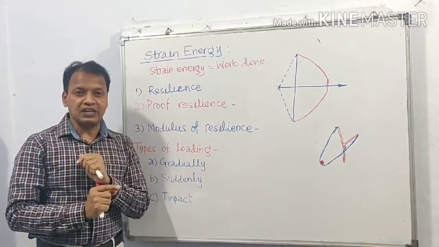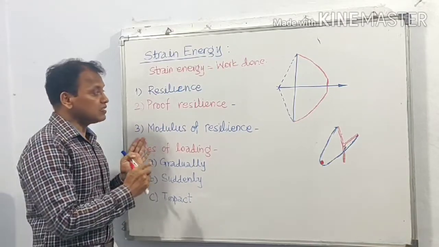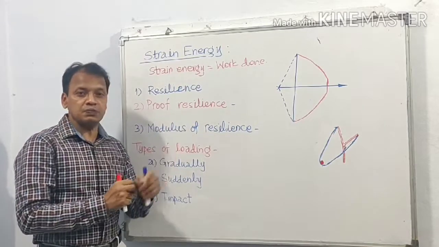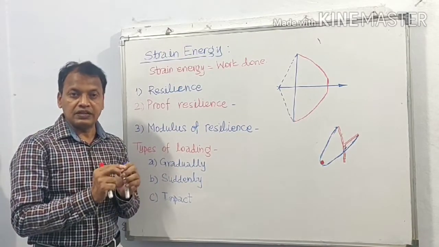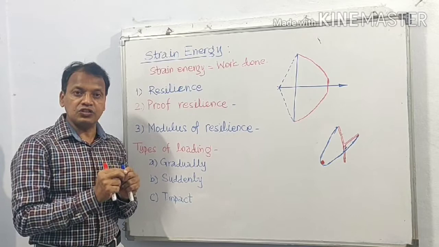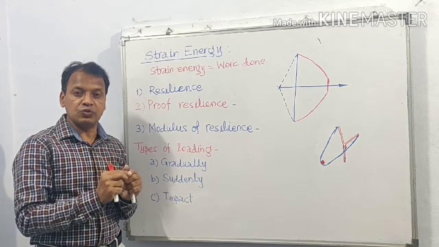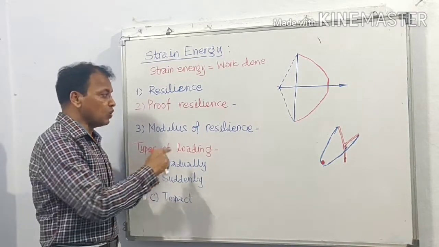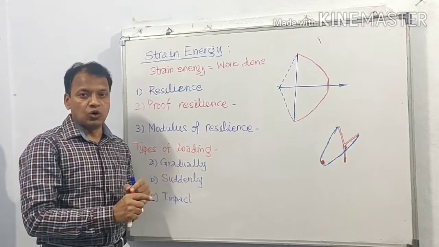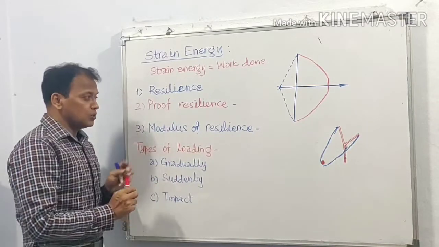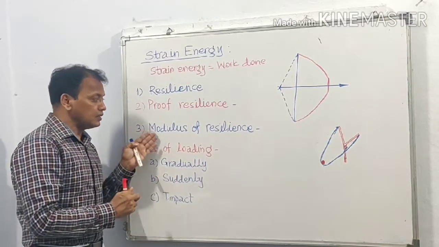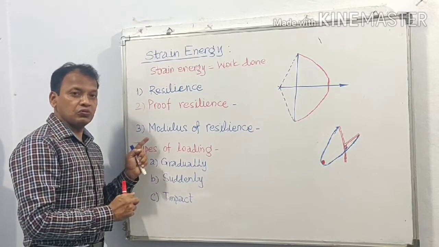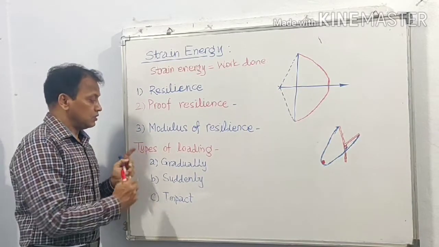What is modulus of resilience? Modulus of resilience is proof resilience per unit volume. That is, the maximum strain energy stored in the body when it is strained up to the elastic limit per unit volume is called modulus of resilience. So these are important terms, and this is one of the important properties of the material we need to know.